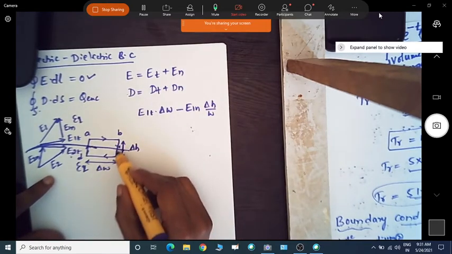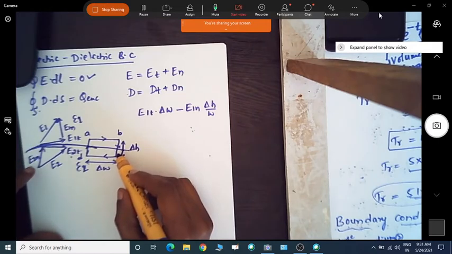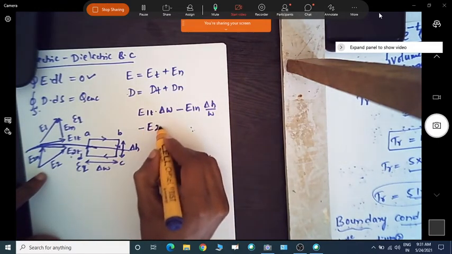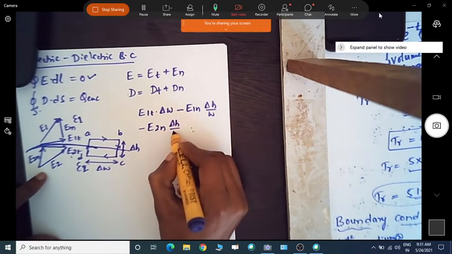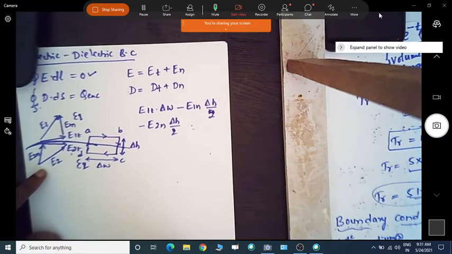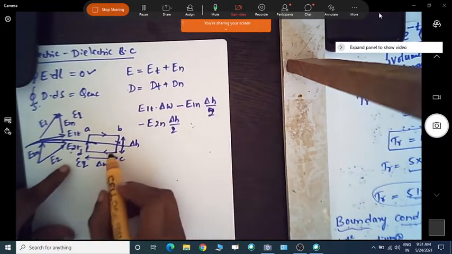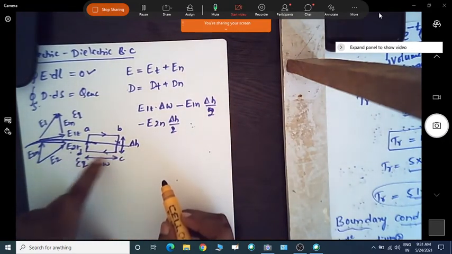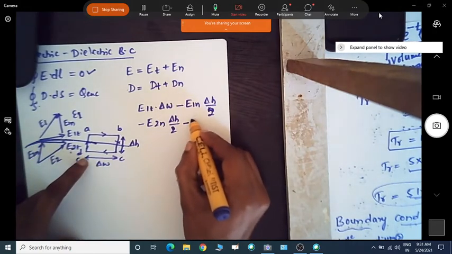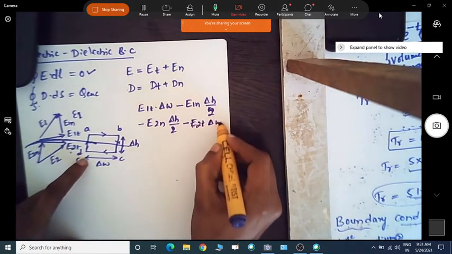Now coming to the second medium, we have E2n, which is also opposite here, so minus E2n into del H by 2. Similarly, we can apply E2t, which is opposite in this direction, so we write it as minus E2t into del W.